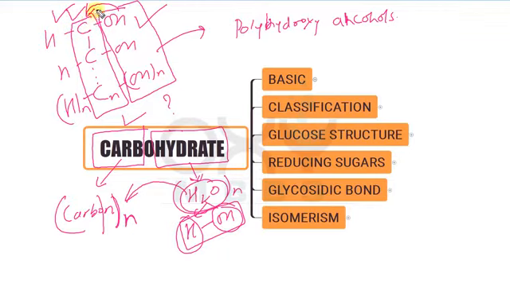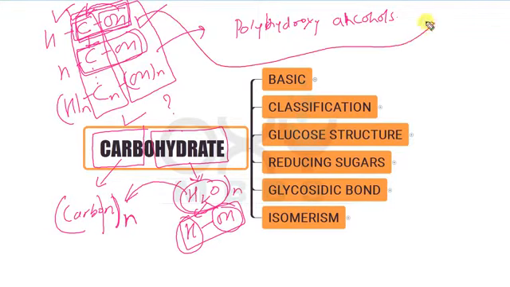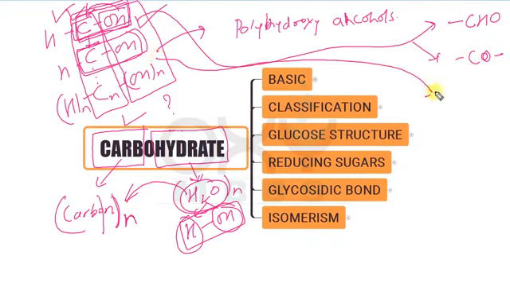Any hydroxyl group that is attached with the carbon atom is either converted into the aldehyde group or into the ketone group, then only it is called the carbohydrate or sugar or glycose. So carbohydrates are also called the sugars, and they are also called the glycose.